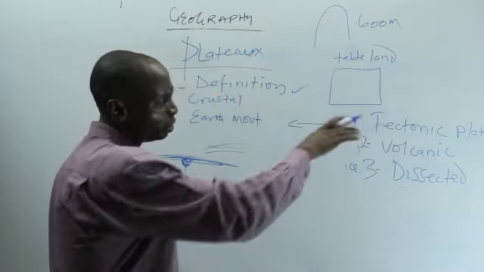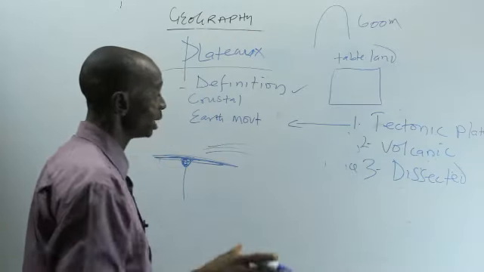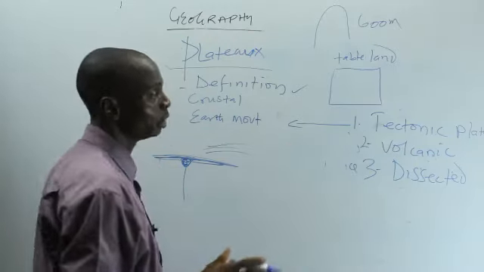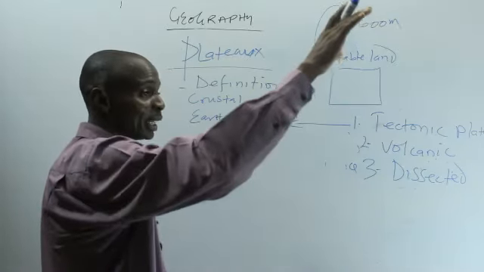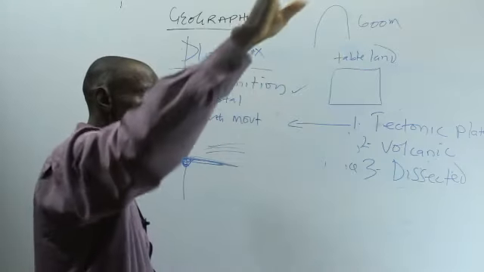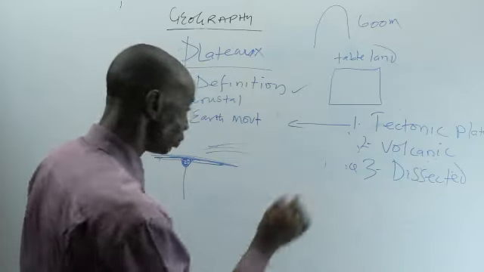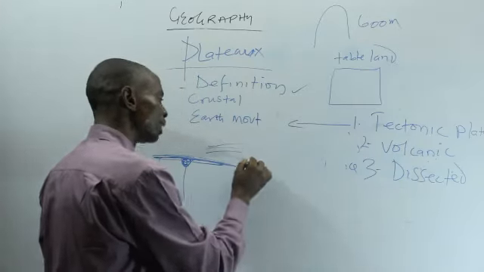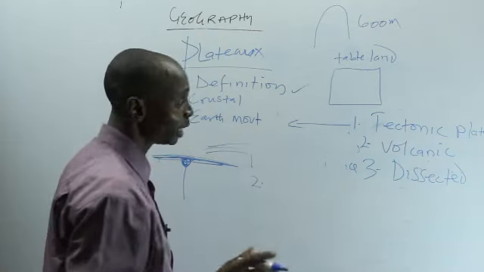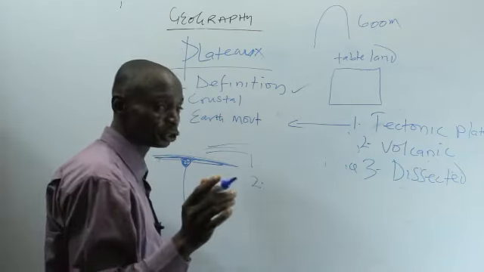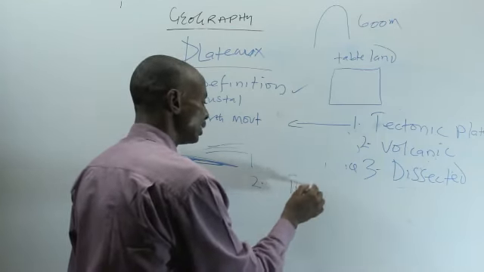In plateau, they are a good place for settlement, and it's one of the importance of a plateau. Here in Nigeria we have Jos Plateau, we have Mambila Plateau. All these plateaux are good for settlement. We are now discussing the importance. Number 1, they are good for settlement, as we said. Number 2, some of these plateaux contain rich mineral resources. Like in Jos, we have tin and columbite.